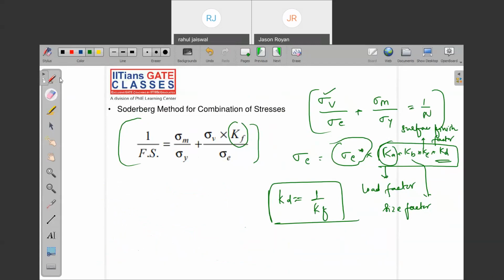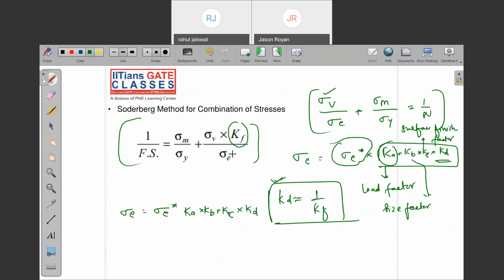See, these are the factors which I need to multiply. In the first class of this machine design, I told you three factors. Sigma E, let's say, is equal to sigma E star KA, KB, KC. Till now we have learned this, but additionally there is KD, after discussion of KT and KF. That also we need to consider. And KD is 1 upon KF.